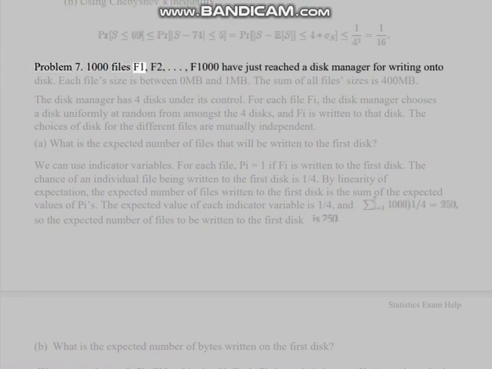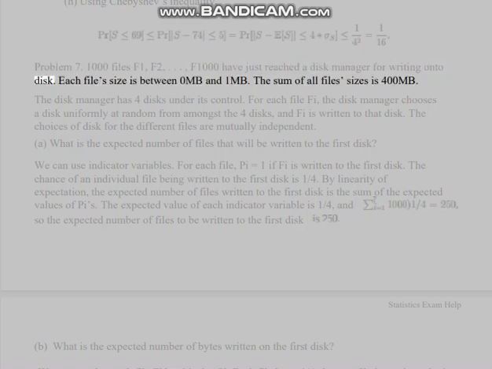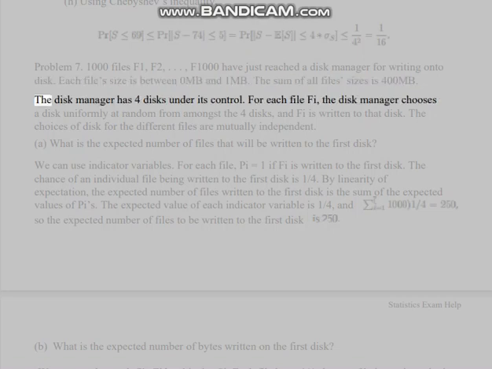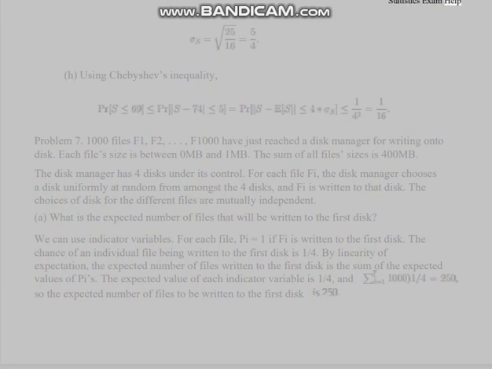Problem 7. 1000 files F1, F2, ..., F1000 have just reached a disk manager for writing onto disk. Each file size is between 0 megabytes and 1 megabyte. The sum of all file sizes is 400 megabytes. The disk manager has 4 disks under its control. For each file phi, the disk manager chooses a disk uniformly at random from amongst the 4 disks, and phi is written to that disk. The choices of disk for the different files are mutually independent.